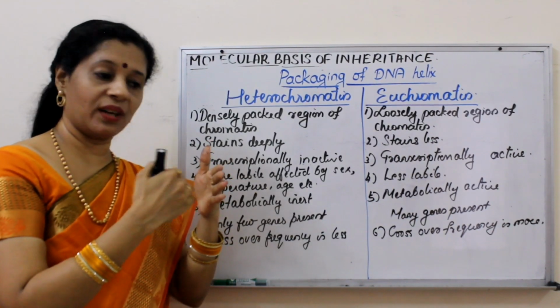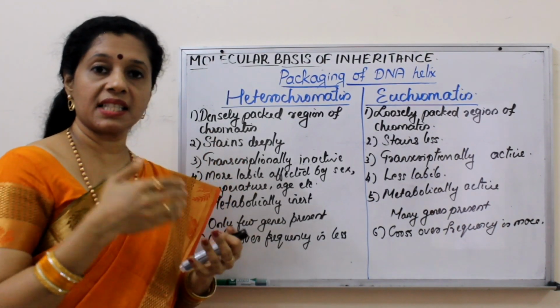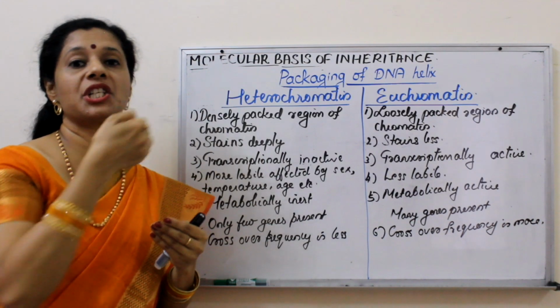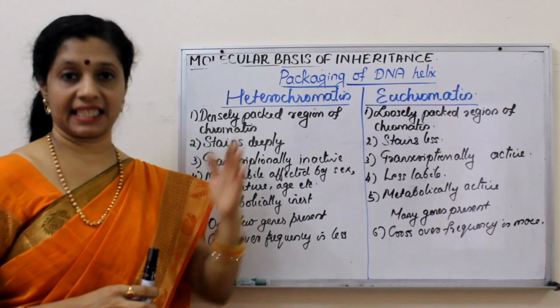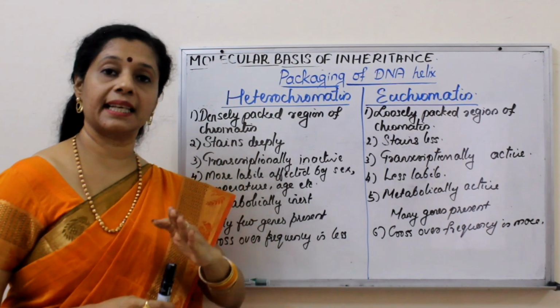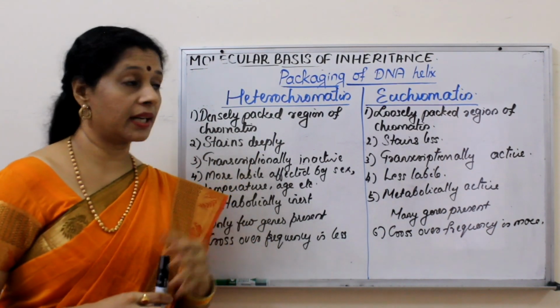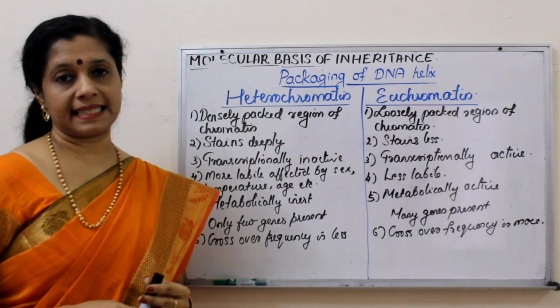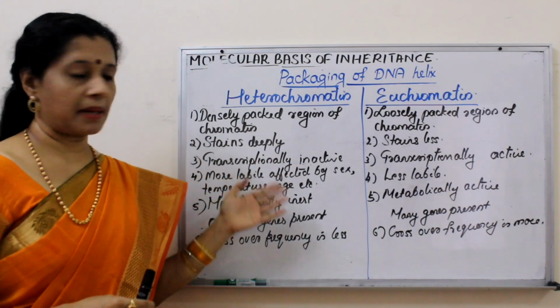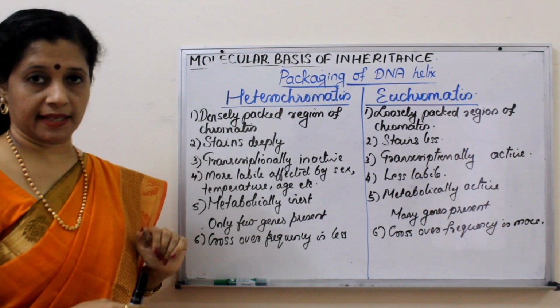Since it is highly coiled, transcription is difficult. Transcription means we are copying the information from DNA. That becomes difficult, whereas euchromatin is transcriptionally active. We can transcribe it, or later proteins can be made based on the information. Then more labile. Only these 3 points are there in the NCERT textbook, but if you can remember, you can go for these points as well.